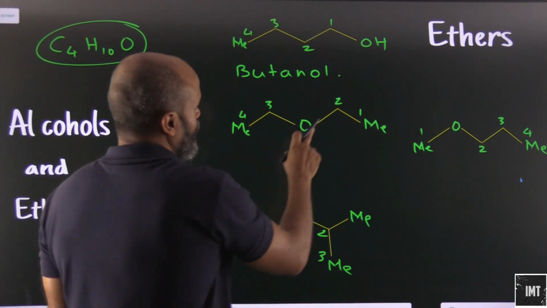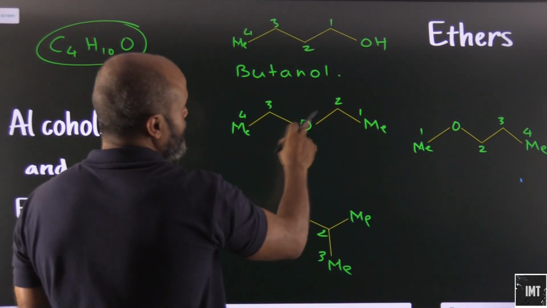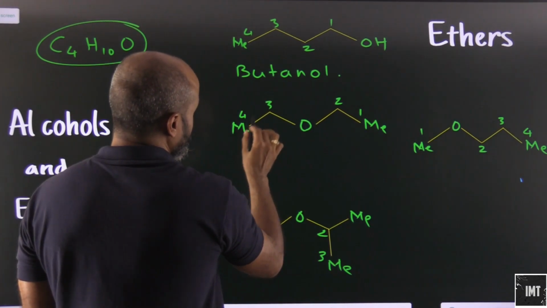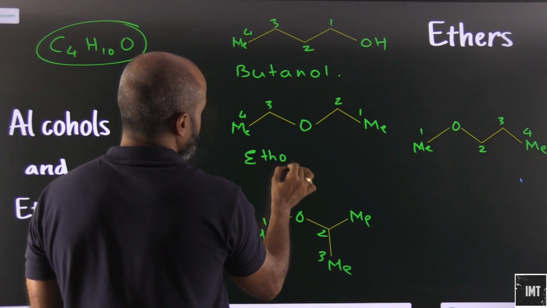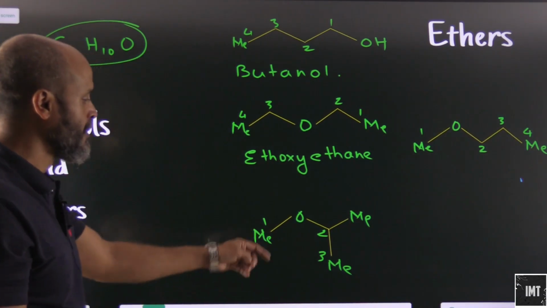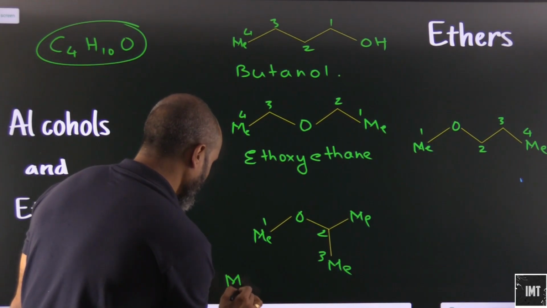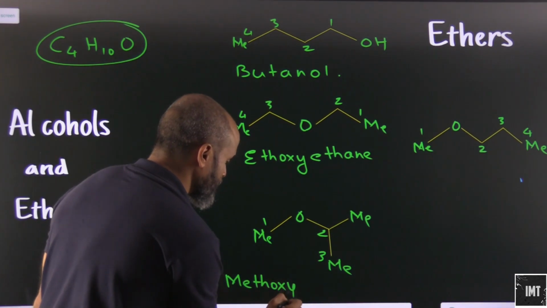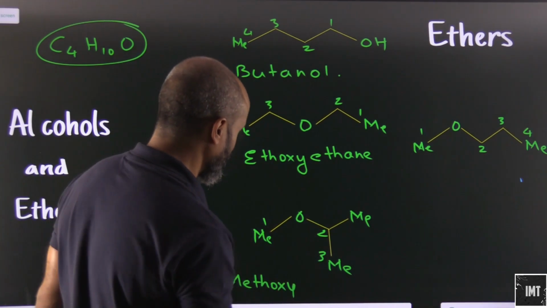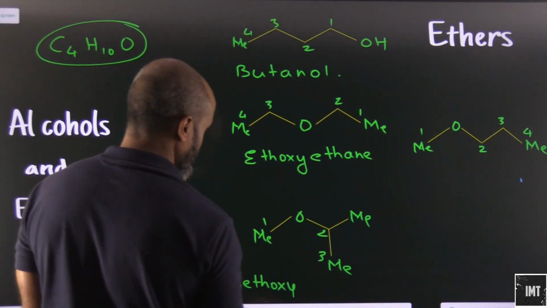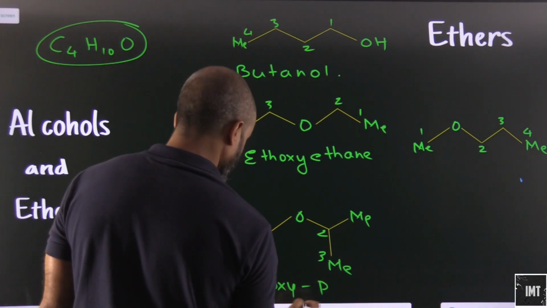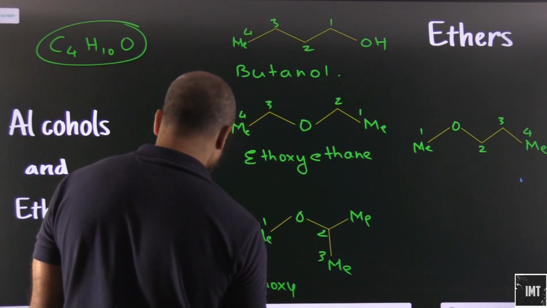What about this? This will be basically an ether group. So this is ethoxy ethane. This is ethoxyethane. What about this? This will be methoxy. And this is what type of propane? If you see, this is like methoxy propane, methoxy isopropane, or we can say